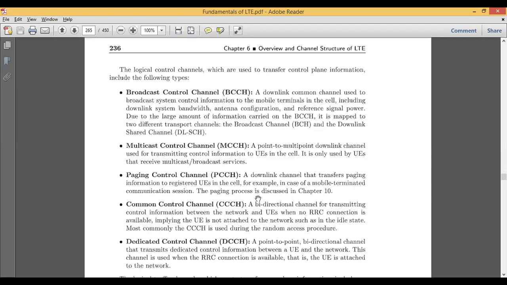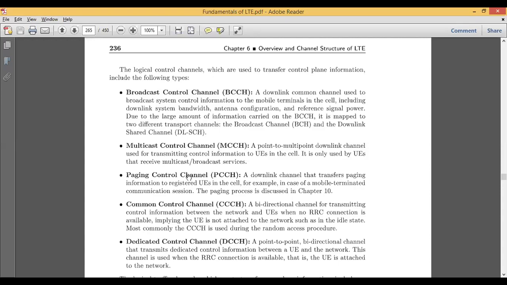For example, in case your mobile has terminated its communication session, the paging process can be used so that when the mobile comes back into the communication process, it can be easily reached. That is called the paging process. Once the mobile has terminated its session, it may go for re-establishment of the communication session. This is for paging control.